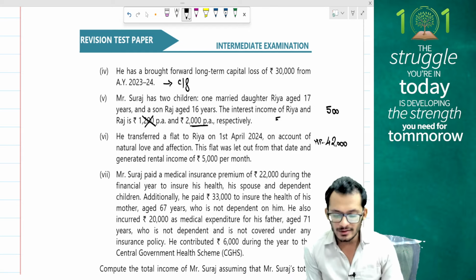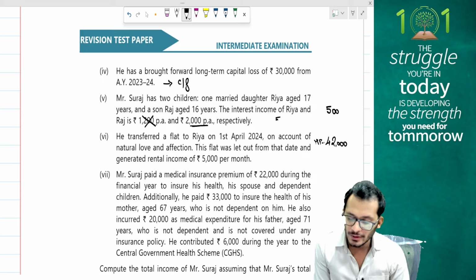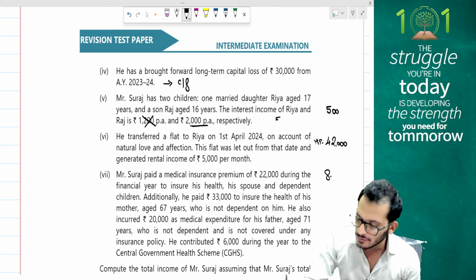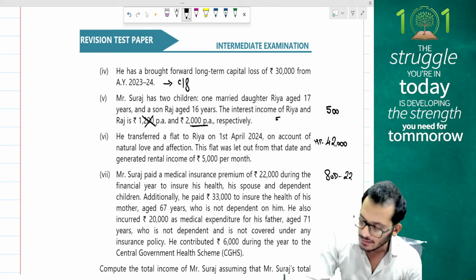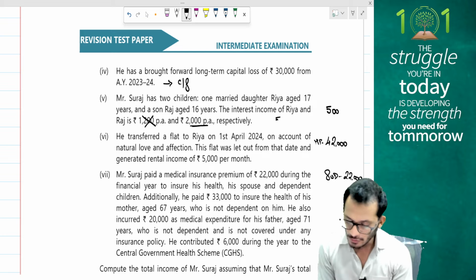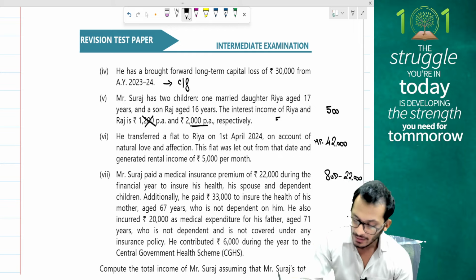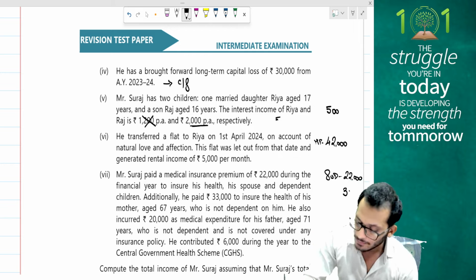Suraj has taken a medical insurance premium of 22,000 during the financial year to ensure the health of himself, his spouse and his dependents. 80D here, people. So 80D 22,000 can be claimed as a deduction. He has also paid 33,000 to ensure the health of his mother, who is aged 67 years and not dependent on him. Eligible, definitely eligible.